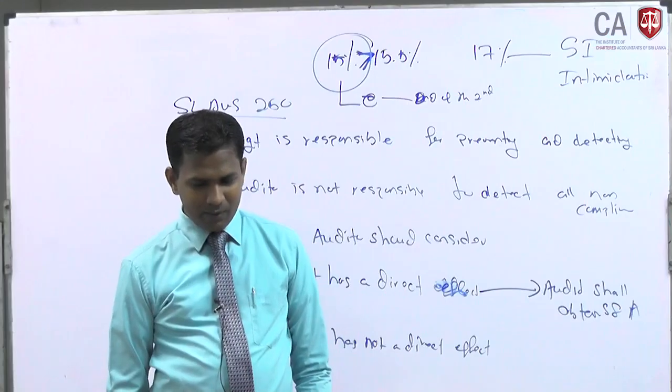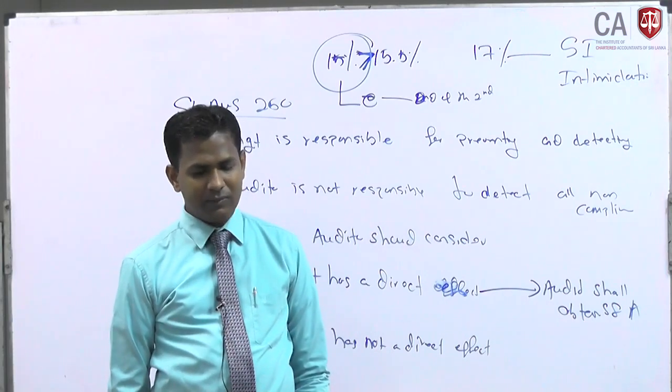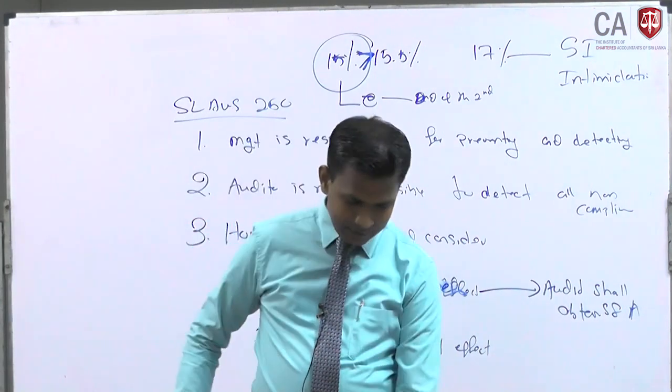This review can be either before the audit opinion on the second year's financial statements is issued, a pre-issuance review, or after it is issued. Right, that is question number 3.